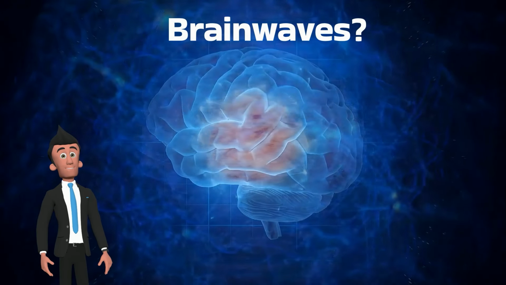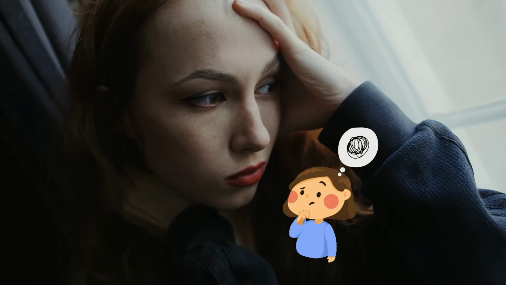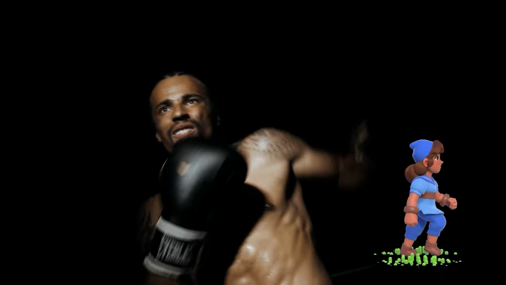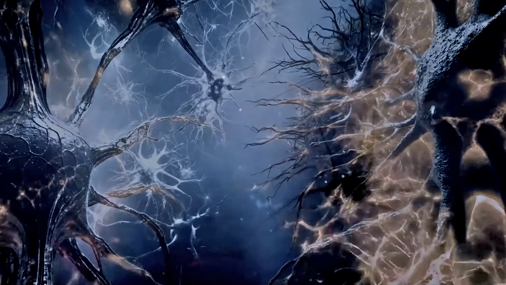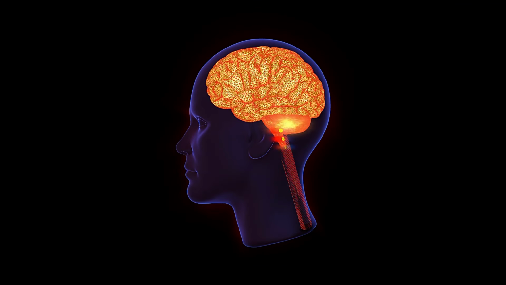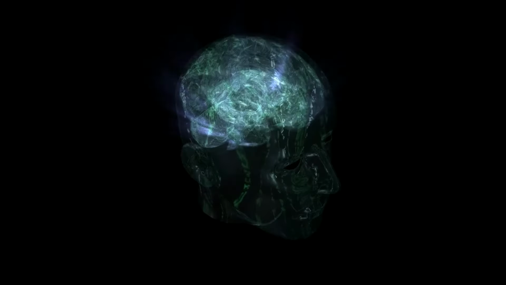So, what exactly are brainwaves? Whenever we have thoughts, feelings, emotions and movements, neurons in the brain send out electrical signals and communicate with each other throughout the brain and body. This happens in a rhythmic way, with different levels of strength and speed. The electrical signals created by this brain activity are called brainwaves.